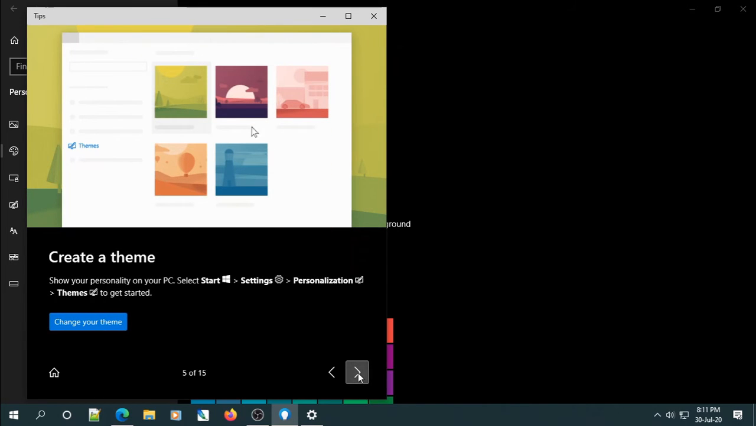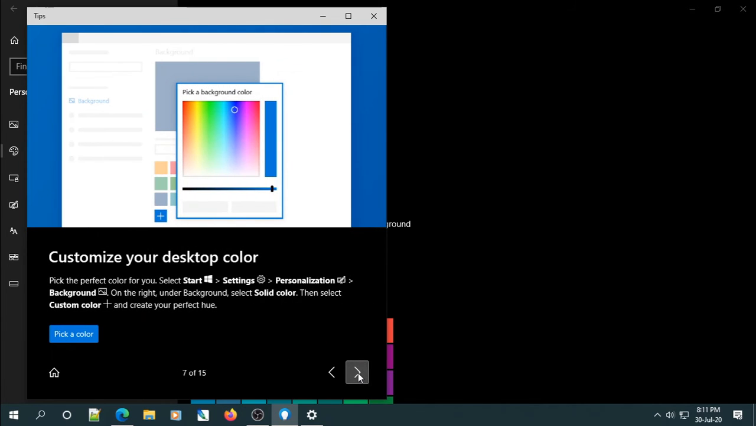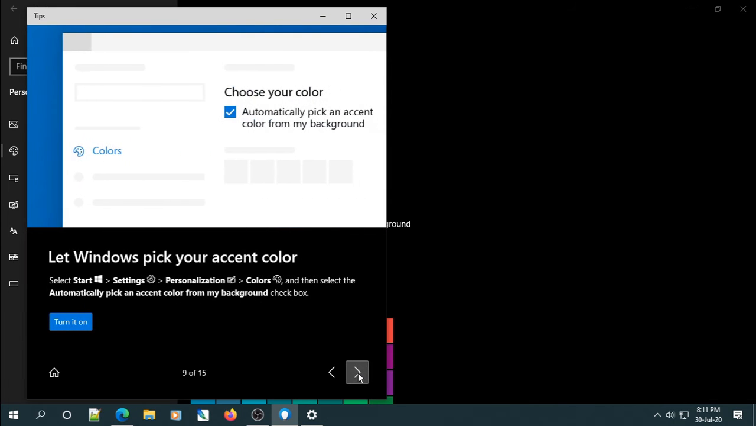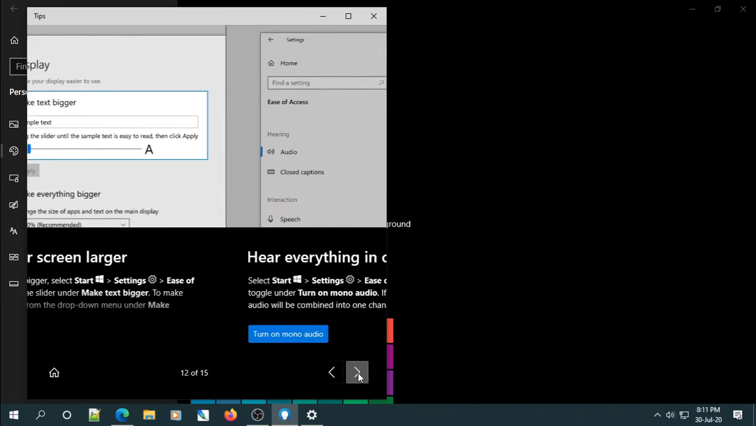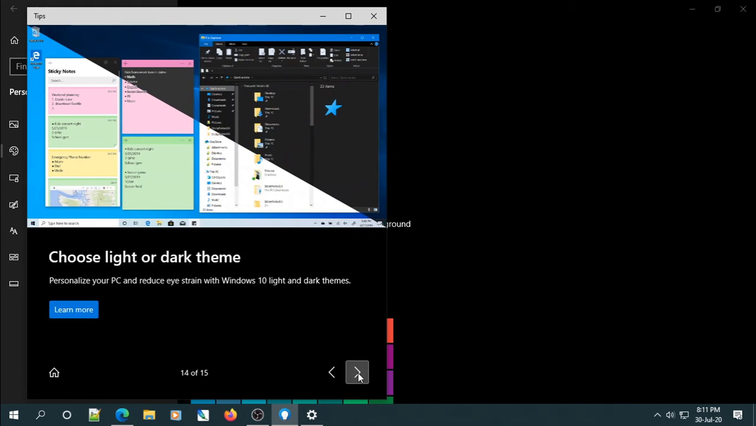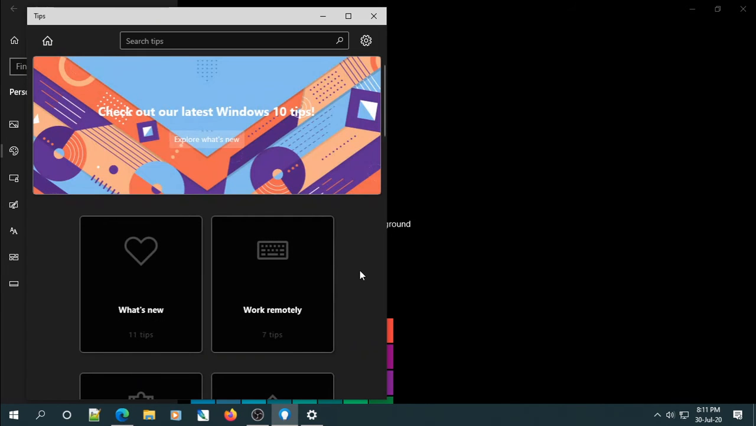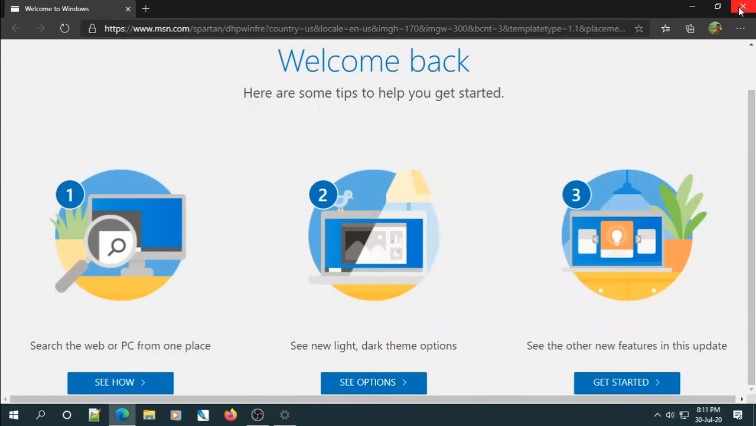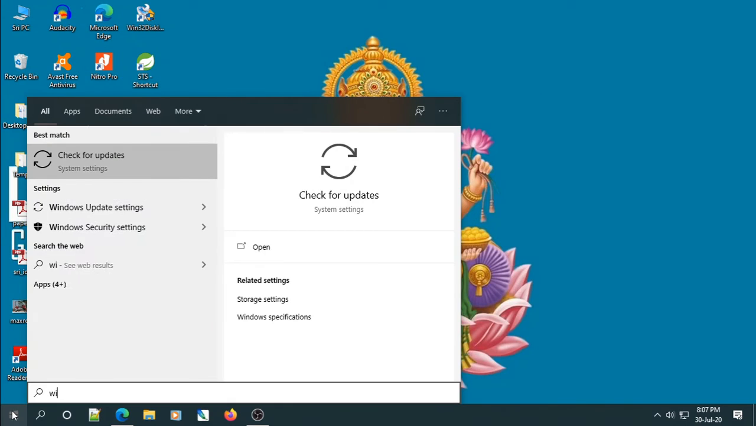We can create our own theme. Download desktop themes. Yeah, customize desktop color. Yeah, we just saw that. Own colors. Yeah, increase the font, audio, and clean up the task. Yeah, dark theme, we just saw that. Handwriting also we can add. So this is all we have in this, and let's see now how we can pause the updates.